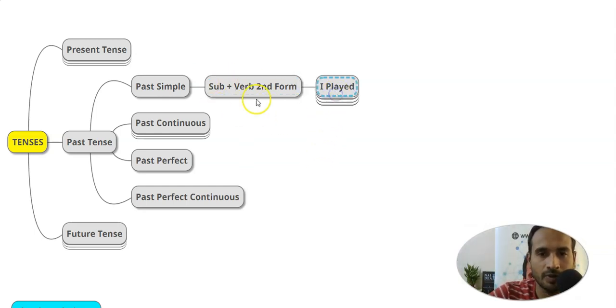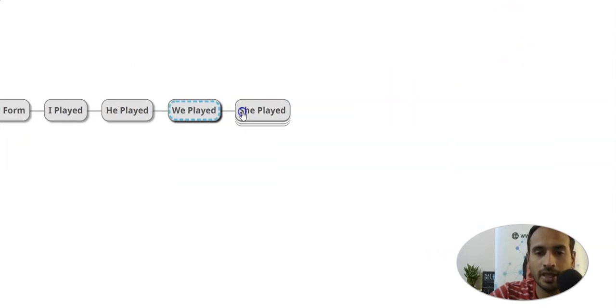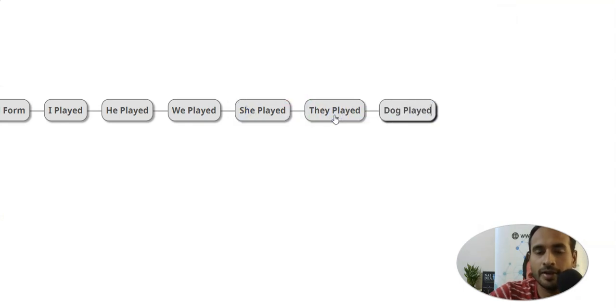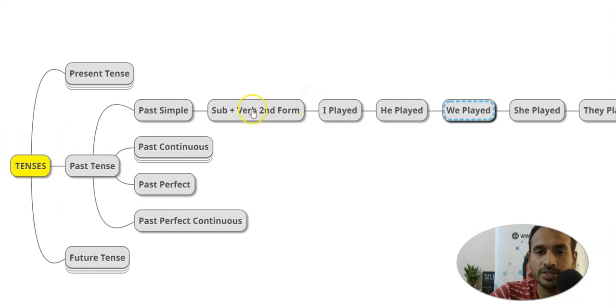I played. Okay, subject, what is that I have done? I completed. I played. He played. We played. They played. She played. Dog played. Everything. Okay, they played. मतलब this thing, whenever you see "ed", wherever you see there is an "ed", it means this is a second form. Second form is primarily for past tense.